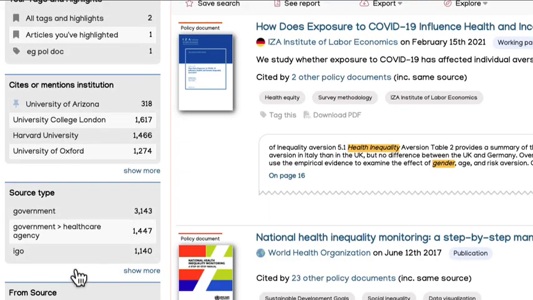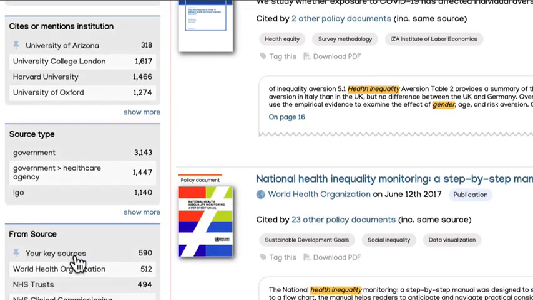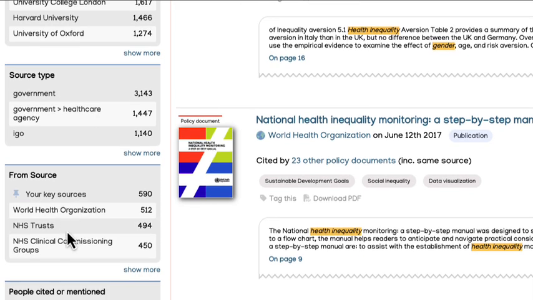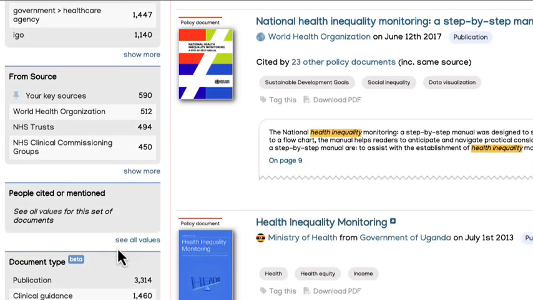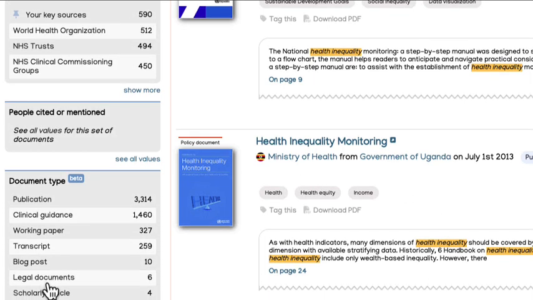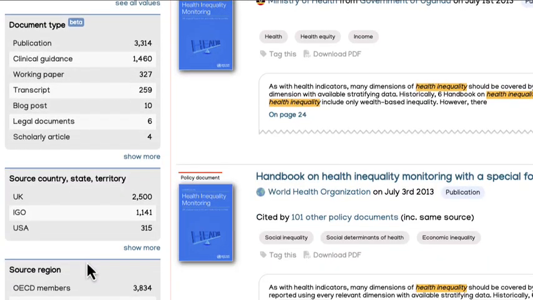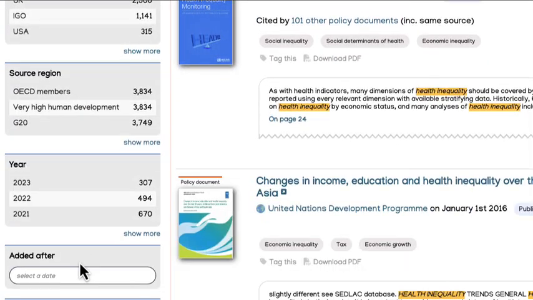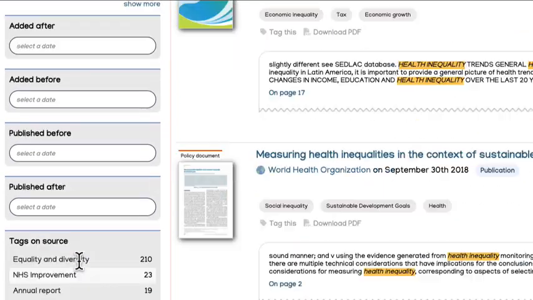I'm only going to highlight a few of them. I'm not going to go through all of them, but you've got key sources, which we can customize for you depending on what you consider your key source. You've got document type. So if you were looking at doing a systematic review in healthcare especially, you can limit things down to clinical guidance only. That's a big time saver for a systematic review. You have your source countries and territories and years of publication or added.